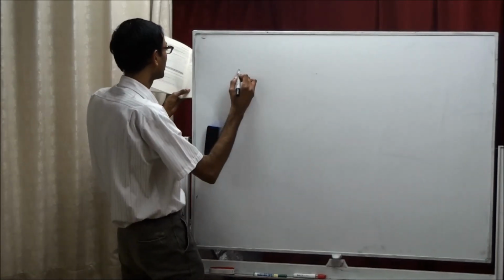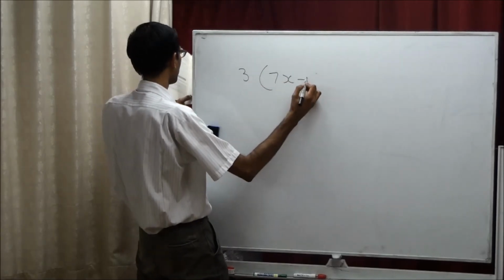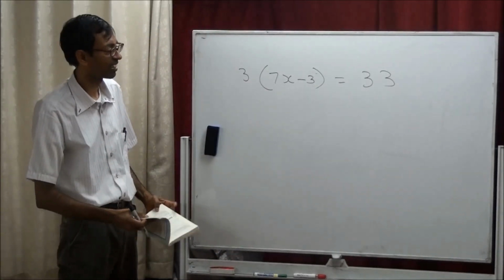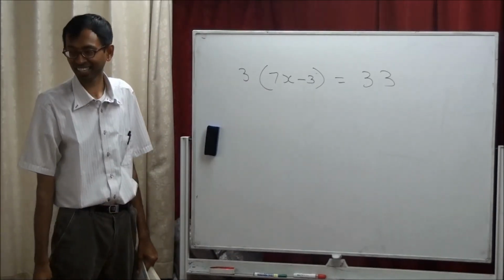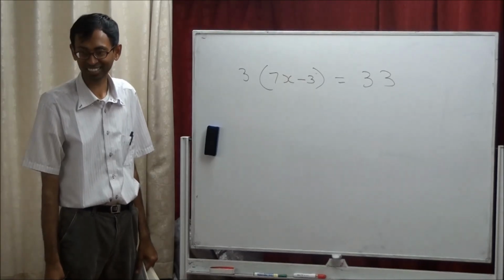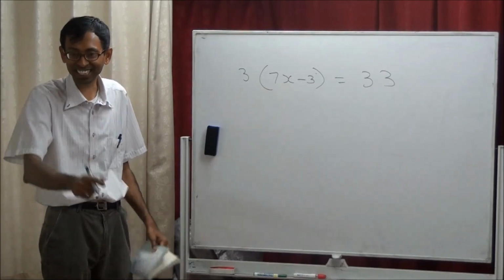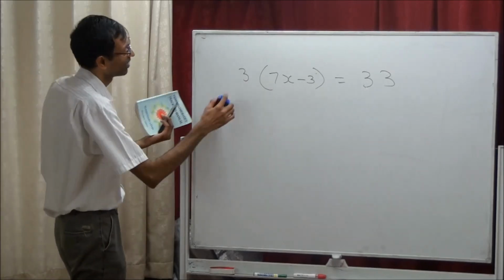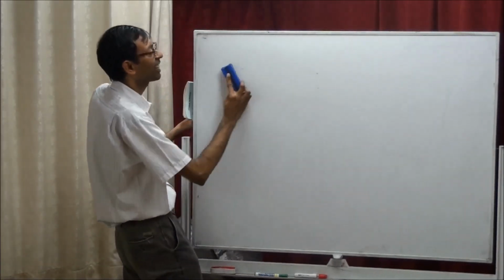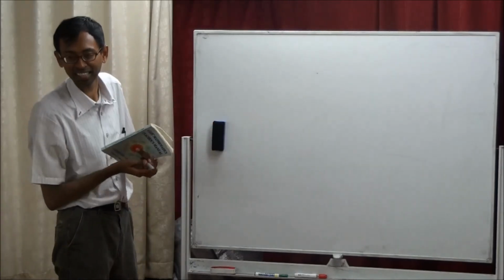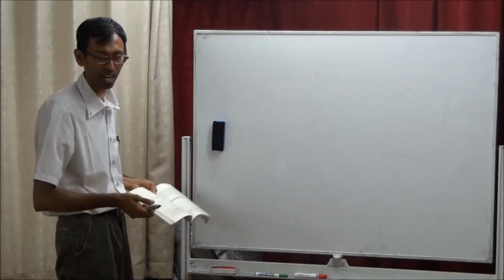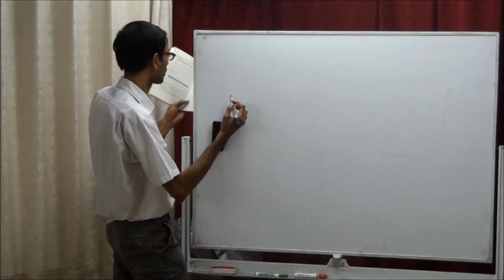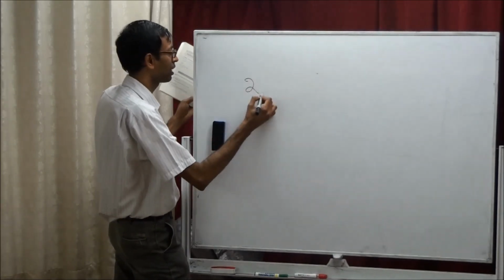Okay, who is next? 3 times 7x minus 3 equals 33. Oh my God, Sai is already showing this to his mom. This is the potential of every child. That's why whenever I see Sai, I feel really wonderful.